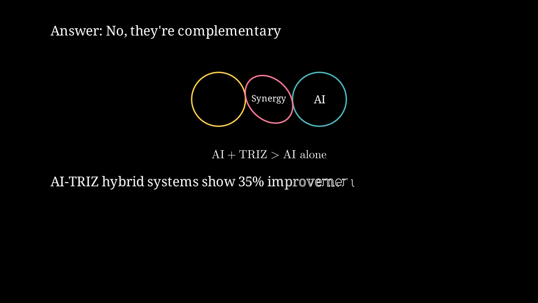Recent hybrid systems combining AI with TRIZ principles show 35% improvement in solution quality over pure AI approaches. Solution quality equals 1.35 times the AI baseline when TRIZ principles guide the AI search process. So is TRIZ still relevant today, decades after its creation?